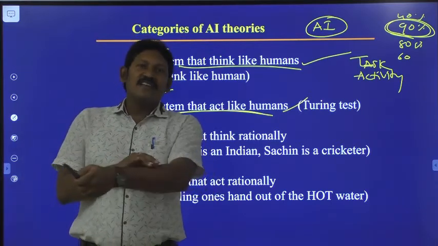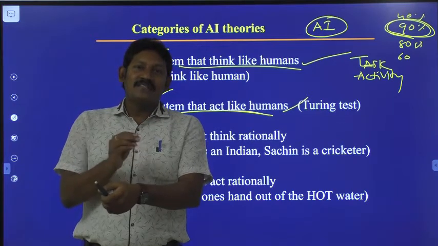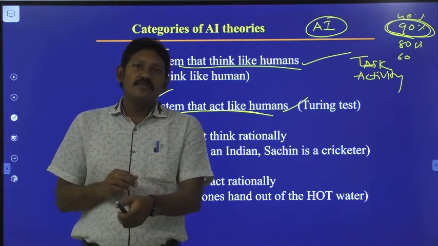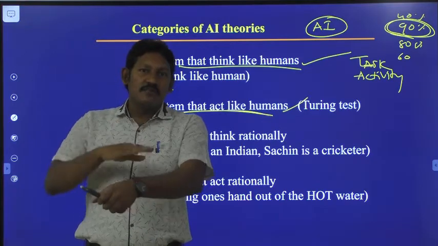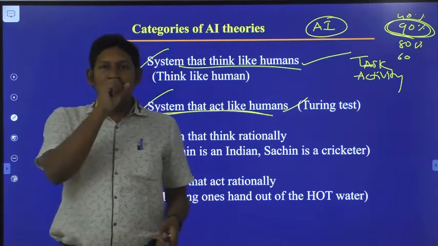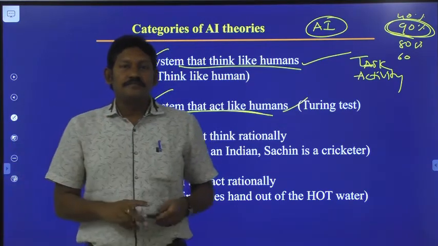Suppose a mosquito or an insect is biting you, immediately what do we do? With the help of sensors, we get the input and we immediately beat it. So we are acting rationally.